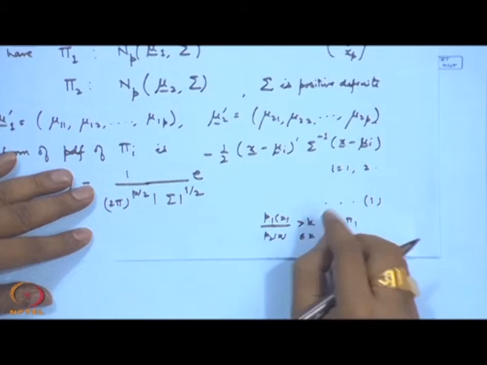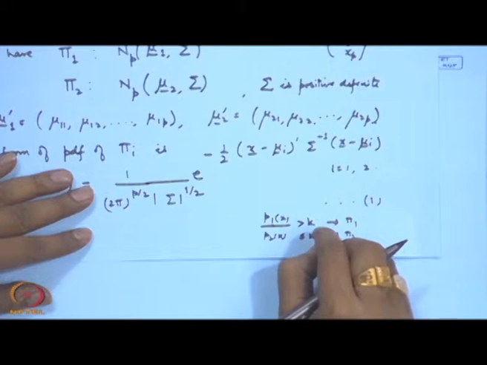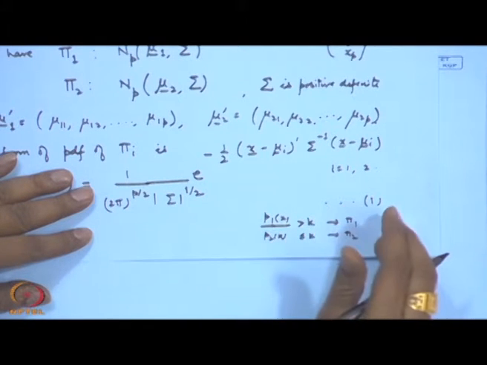Of course, when a priori probabilities are known, then exactly the form of k is known to us, that is q1 by q2 kind of thing. But even if it is not known, then it is a Bayes rule with respect to some prior.